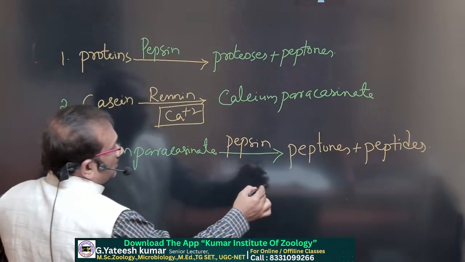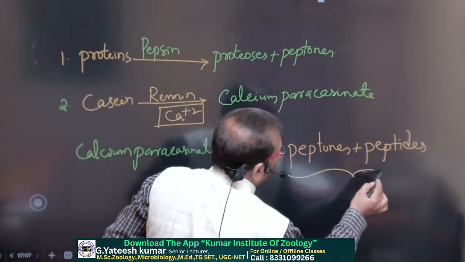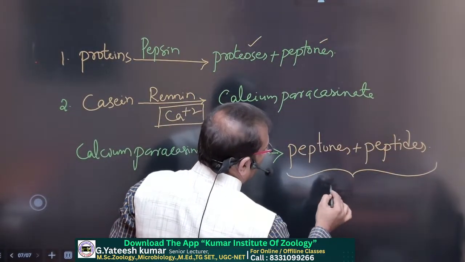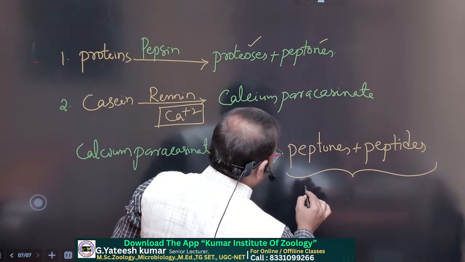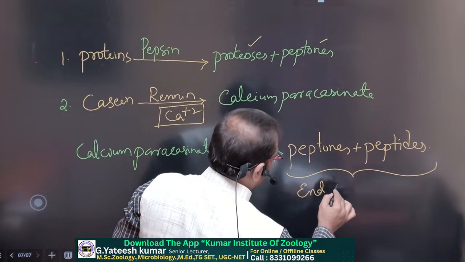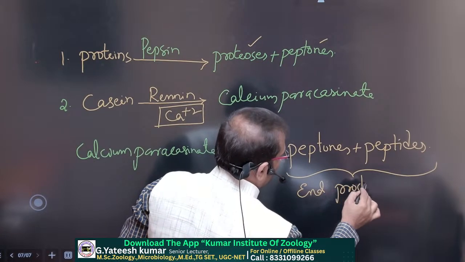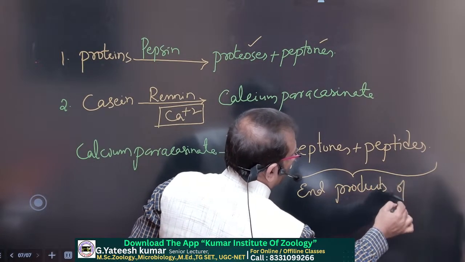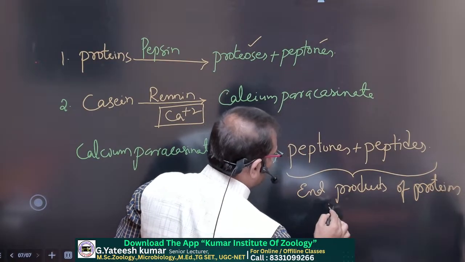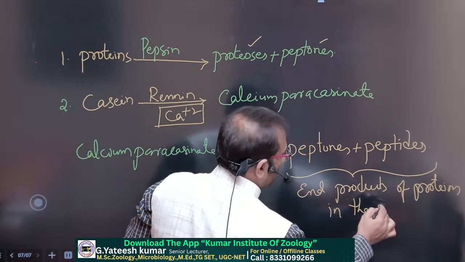See here, these peptones, peptides and proteases are all called the protein digestion end products in the stomach.